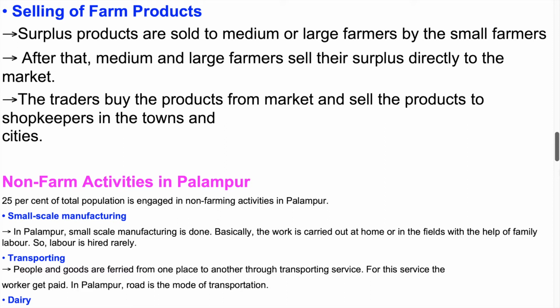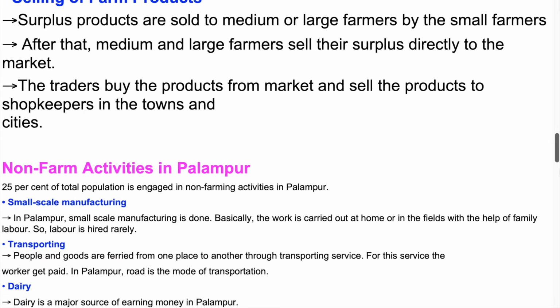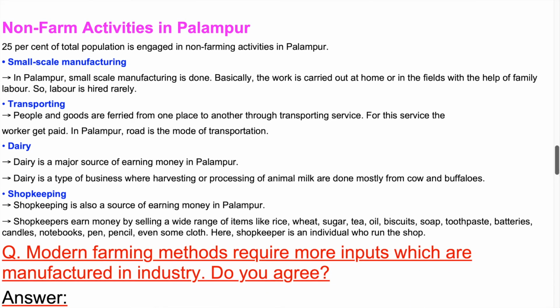Non-farm activities in Palampur. 25% of the total population is engaged in non-farming activities in Palampur. Small-scale manufacturing. In Palampur, small-scale manufacturing is done. Basically, the work is carried out at home or in the fields with the help of family labor.